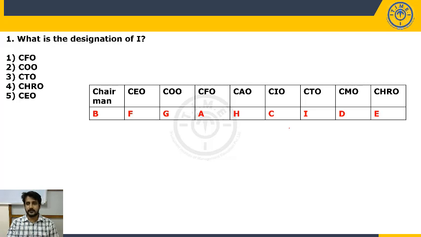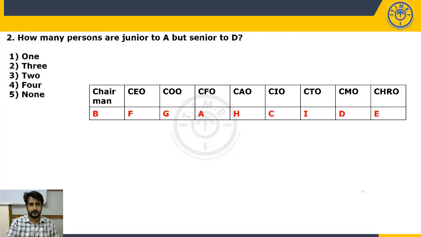What is the designation of I? CTO. Choice 3. How many persons are junior to A but senior to D? Junior to A but senior to D. How many are there? 3. Common people. 3. Choice 2.